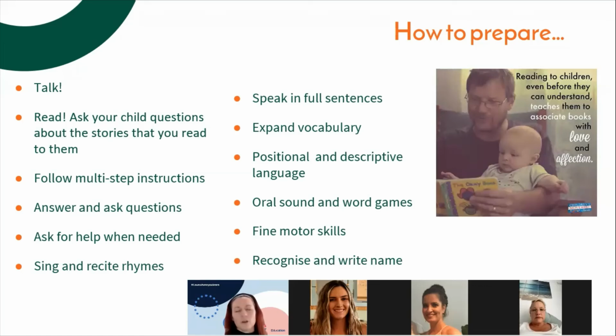The other thing, which I know we've already spoken to you about, is recognising and writing the name. And if you could really focus on having a capital letter only at the start and then the rest lowercase, that would be great. It's not absolutely essential, but it's very helpful, particularly the recognising side of things.